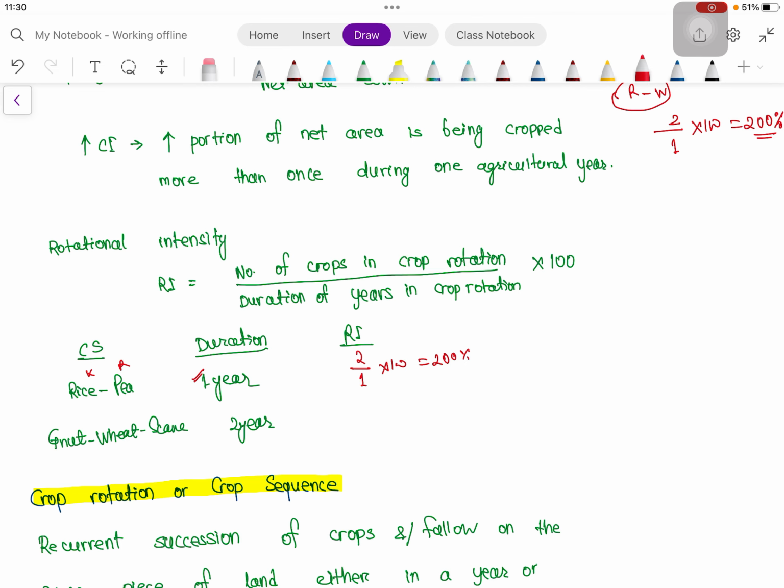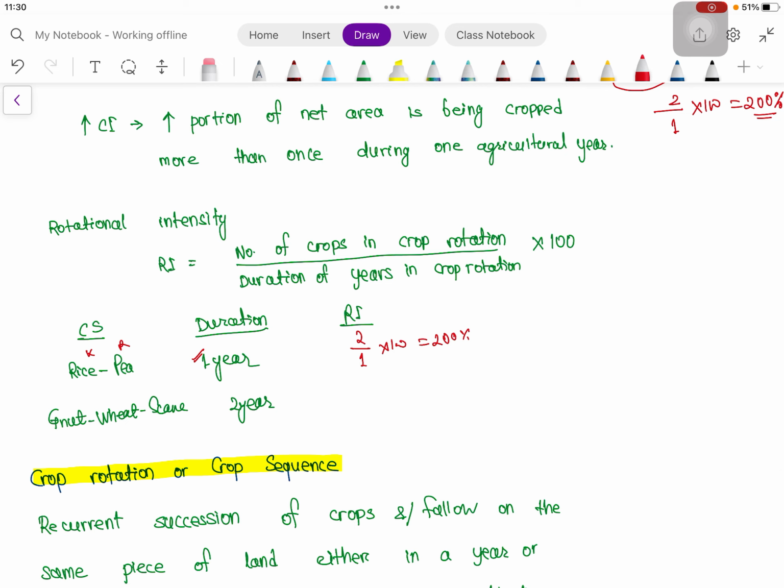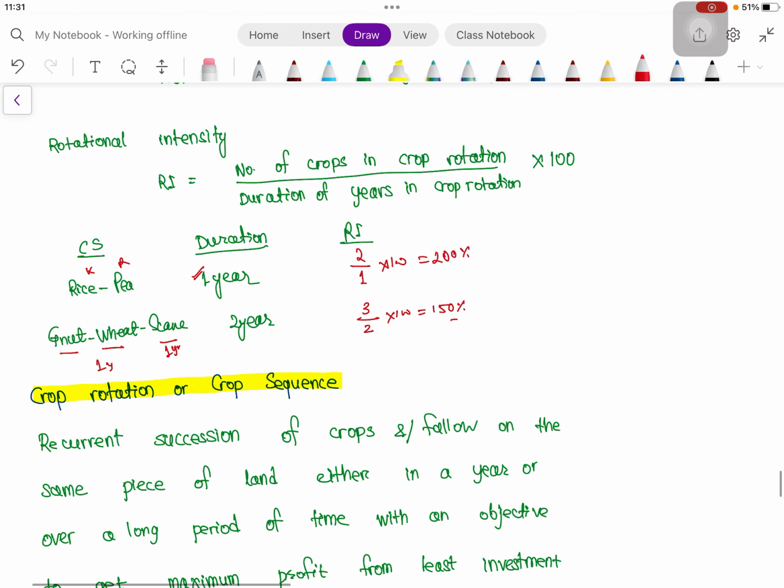Another example, in the cropping system groundnut, wheat and sugarcane. As we know, groundnut and wheat will take 1 year, and sugarcane alone will take 1 year. So this will be a 2 year rotation. So the crops are 3, divided by duration of 2 years, into 100, so this will be 150%. So if some problem related to this rotational intensity calculation comes, we will definitely do this.